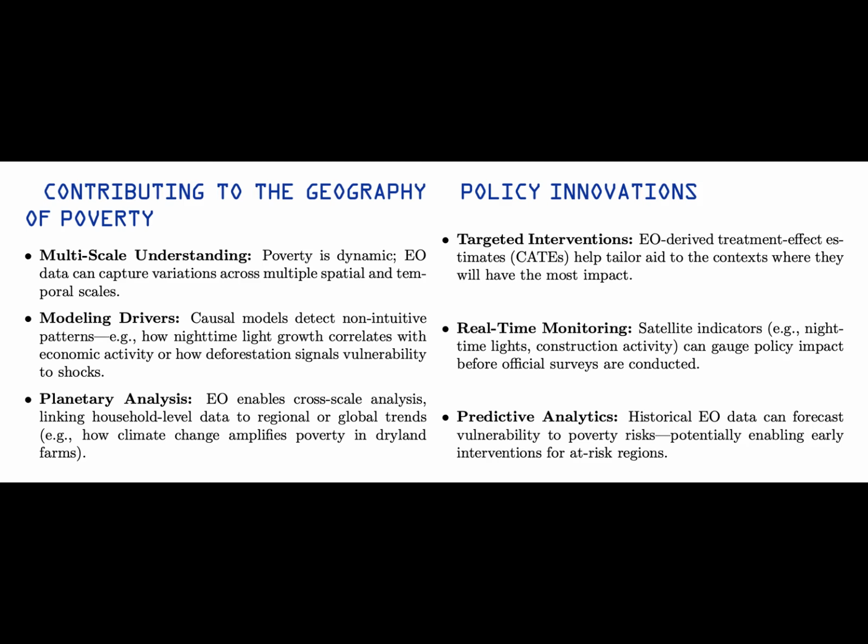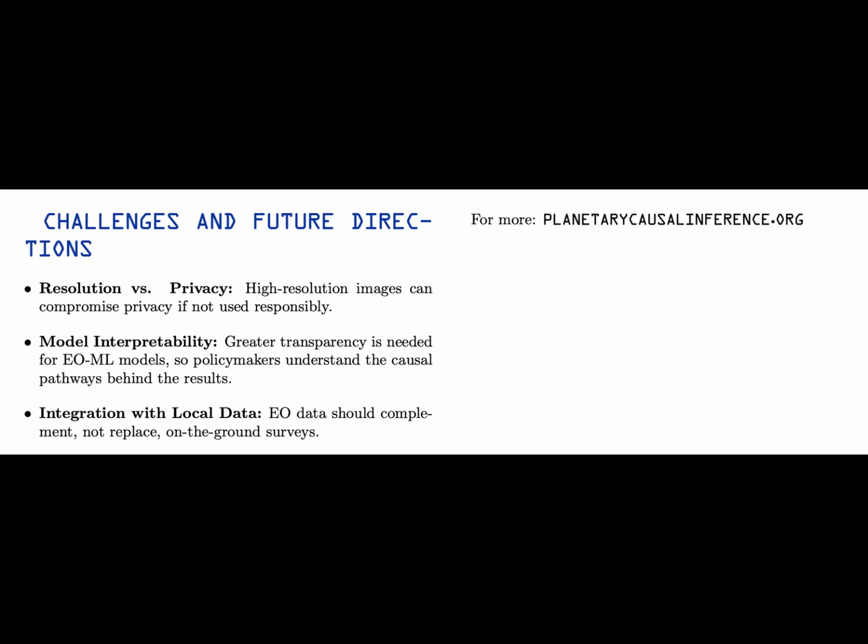Causal inference at scale. By analyzing how interventions, e.g., cash transfers and infrastructure projects, affect these proxies across space and time, researchers estimate conditional average treatment effects, CATEs. This answers questions like, does a Uganda anti-poverty program work better in areas with dense road networks? How does urban design in Peru modulate the impact of education grants?